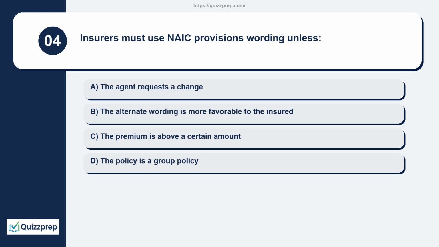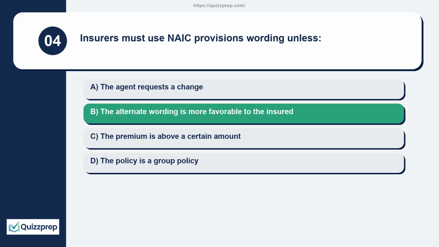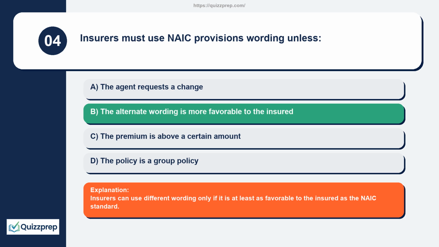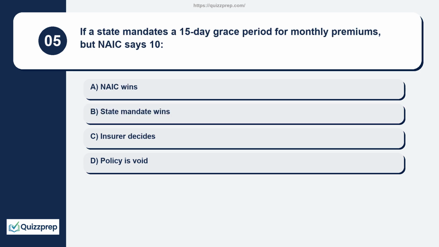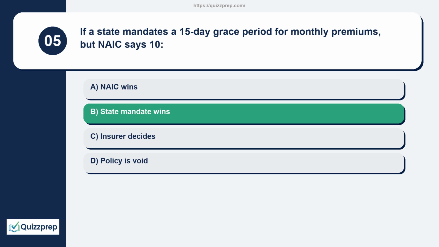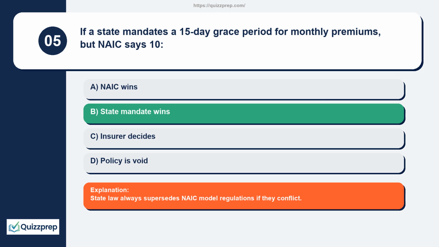Question 4. Insurers must use NAIC provisions wording unless the agent requests a change, the alternate wording is more favorable to the insured, the premium is above a certain amount, the policy is a group policy. Insurers can use different wording only if it is at least as favorable to the insured as the NAIC standard. Question 5. If a state mandates a 15-day grace period for monthly premiums, but NAIC says 10, NAIC wins. State mandate wins. Insurer decides. Policy is void. State law always supersedes NAIC model regulations if they conflict.